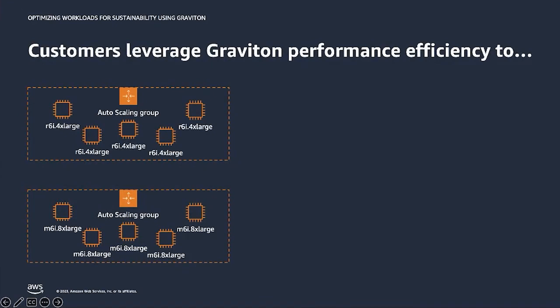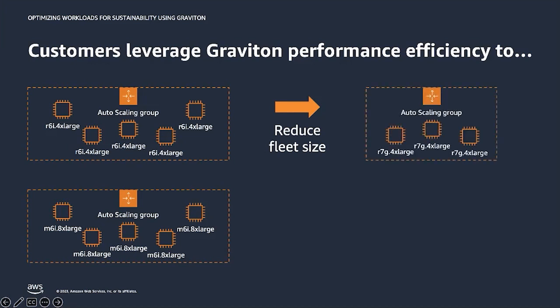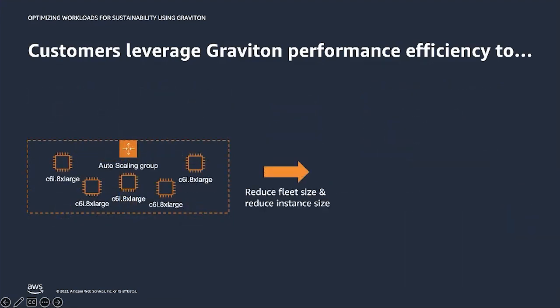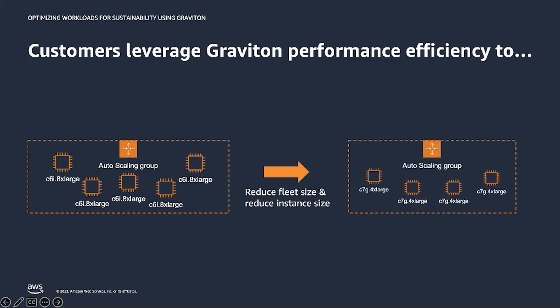So how are efficient Graviton instances helping customers with sustainability? Here's the strategy. The first way is to reduce the fleet size. Due to the better performance with Graviton, customers can use fewer instances while achieving the same workload outcome. The second way, reducing the instance size. Because the workload performs better on Graviton, customers can use smaller instances to deliver the same outcome. And finally, combining these two vectors, you can use fewer and smaller instances to achieve the same workload outcome.